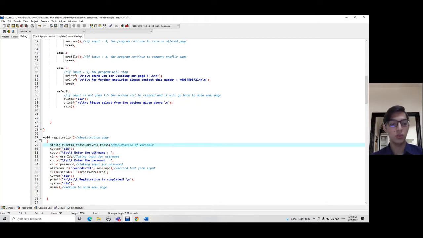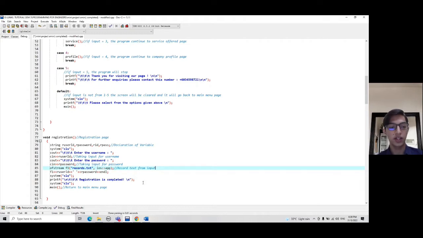In the first line, we declare the variables, which are our user ID, our password, our ID, and our pass. So the system CLS means the screen will be cleared, and there will be a display to enter your username, and you enter your username, and then there will be a display to enter your password. You enter your password. And then the next line is to record the text from the input.